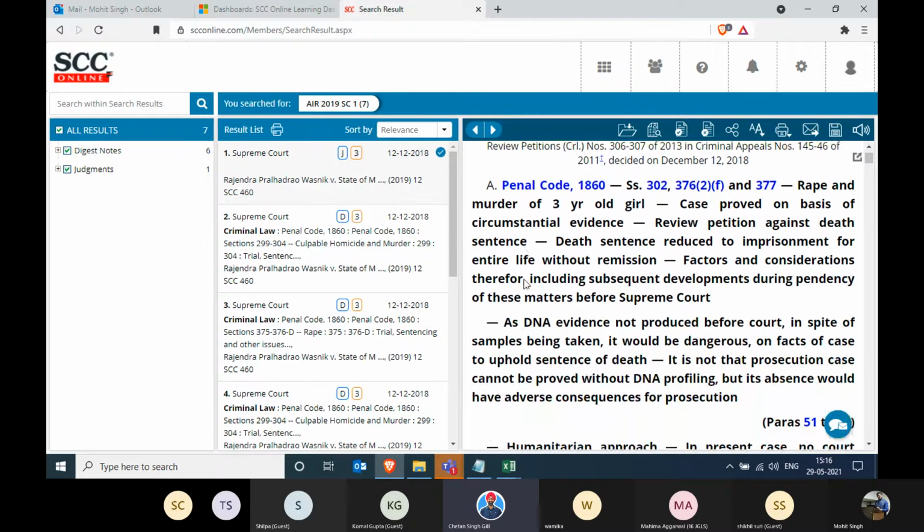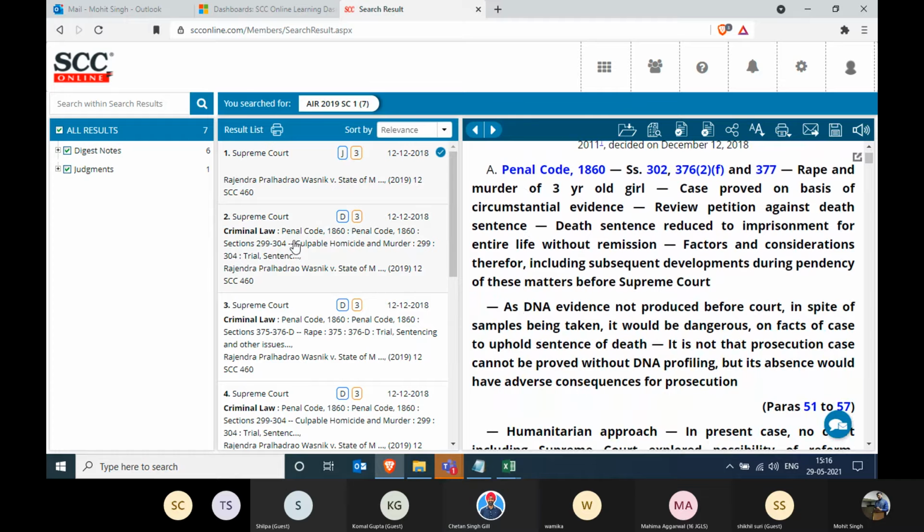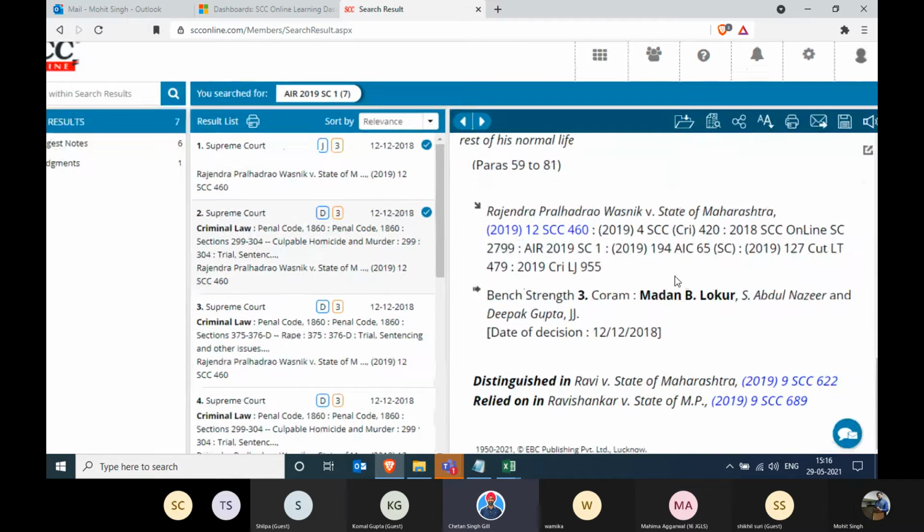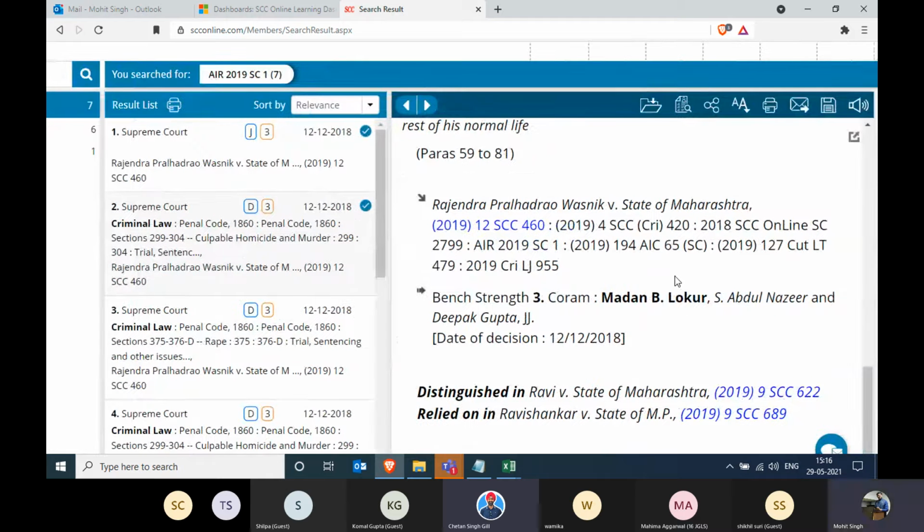Mohit, can you show us the headnote? Over there, we'll have the equivalent citations. And there we have it for all the members: SCC Criminal, SCC Civil, SCC Online, AIR, AIC, Cuttack Law Times, Criminal Law Journal, all that is available. So if you had used any citation, you would have got the same result.